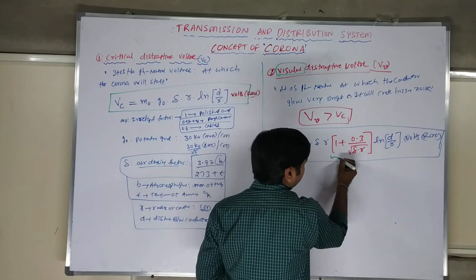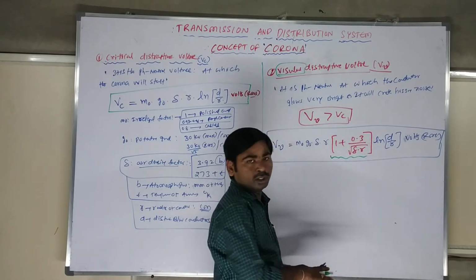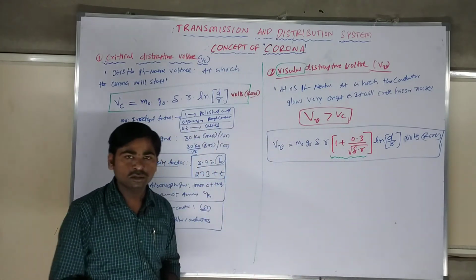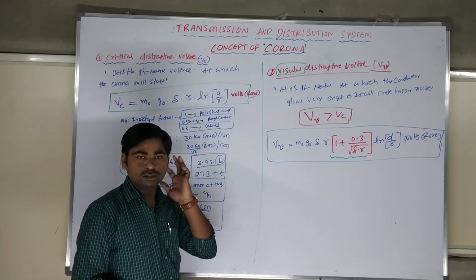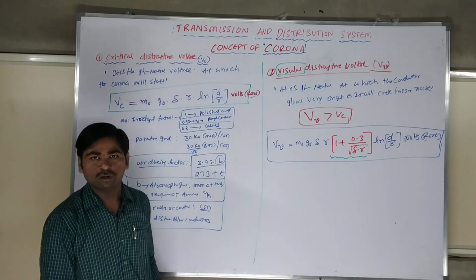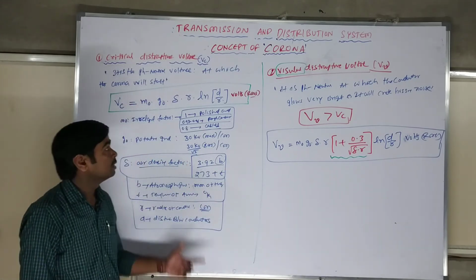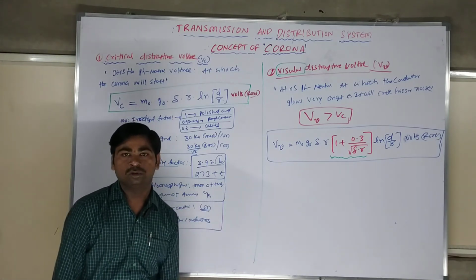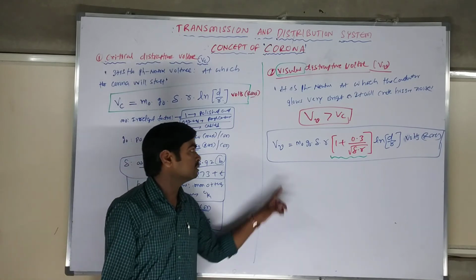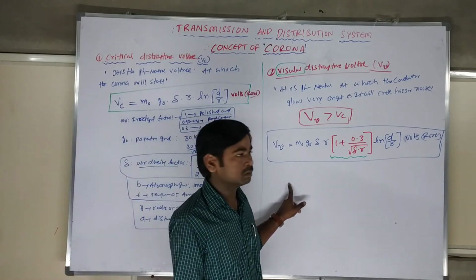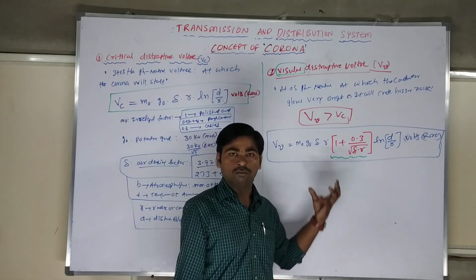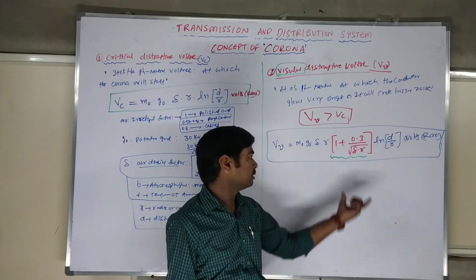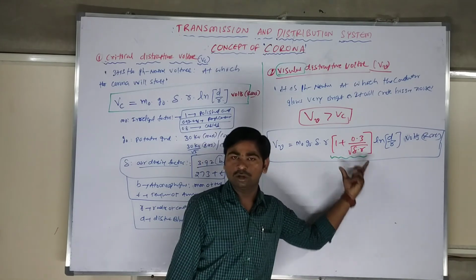In this, the extra part will come. This part will showcase the extension of voltage at which we are getting the hissing noise and the brightness of the conductor, which you have to see. This is the visual critical disruptive voltage, that is nothing but the visual disruptive voltage. Examinations will ask what is the visual disruptive voltage. Interviews also ask how to calculate it. What is the extra voltage going to be dominated by? Extra multiplier. This is the extra multiplier.